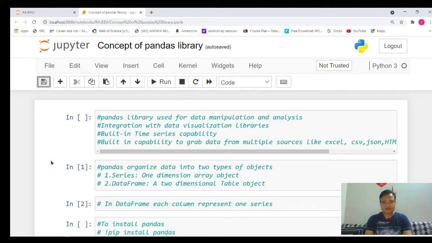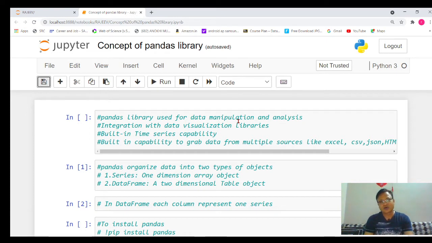So let's start. First we try to know about pandas. The pandas library is used for data manipulation and analysis. Data manipulation, you know very well, means we want to modify the data, we want to delete the data.